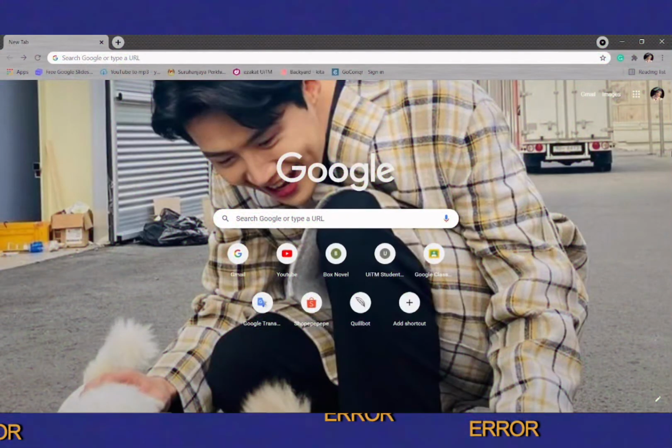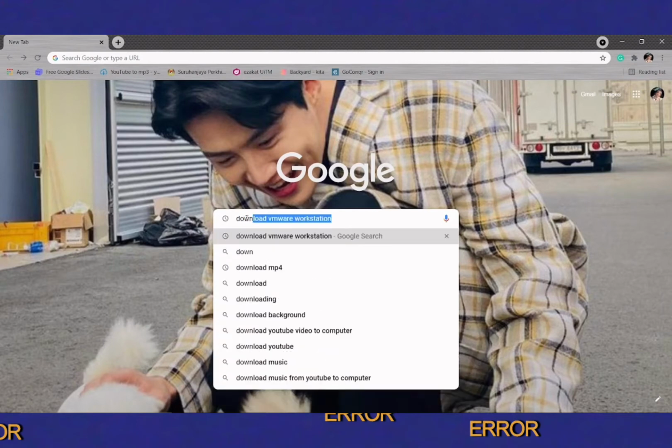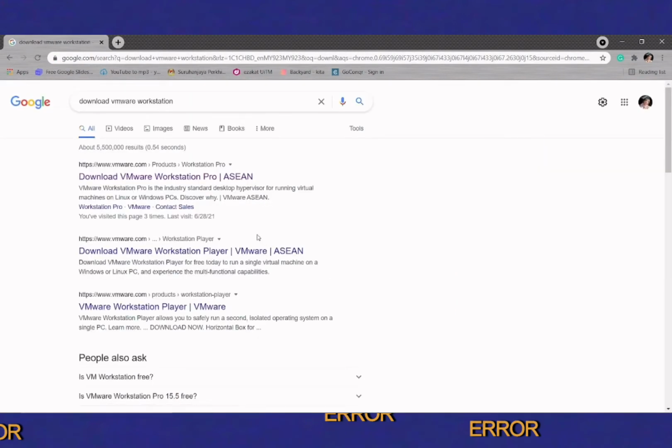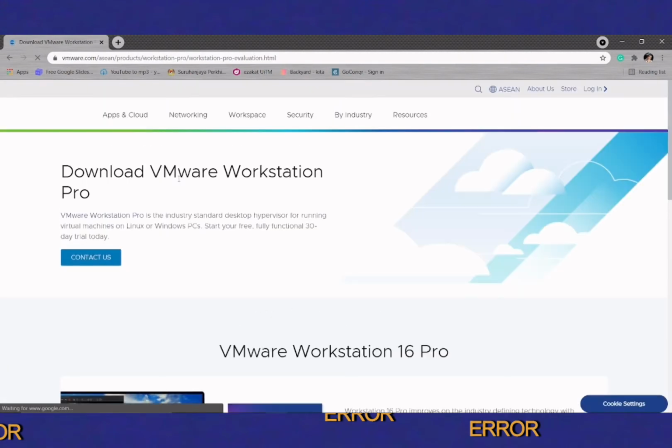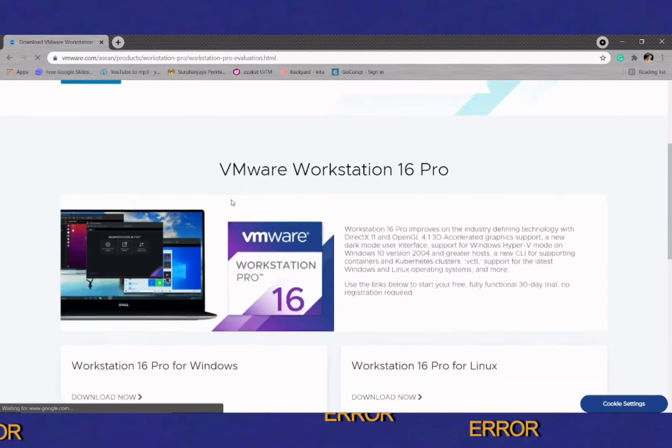Okay, we move on to part 2, which is where we need to install the virtual machine. So go to Google and then search download VMware Workstation. And then you choose the first option. Okay, and then you scroll down.